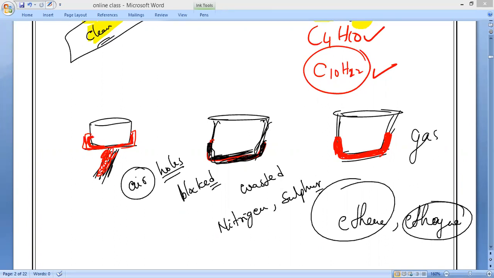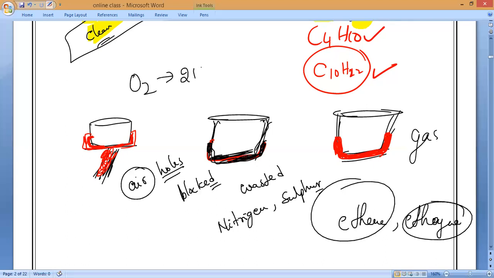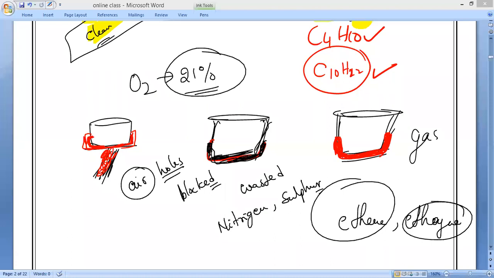So as we know, in air, what is the percentage of oxygen, guys? 21 percent. Understand? But this oxygen is insufficient for the complete combustion of unsaturated hydrocarbons for only one reason: they have a high carbon percentage.